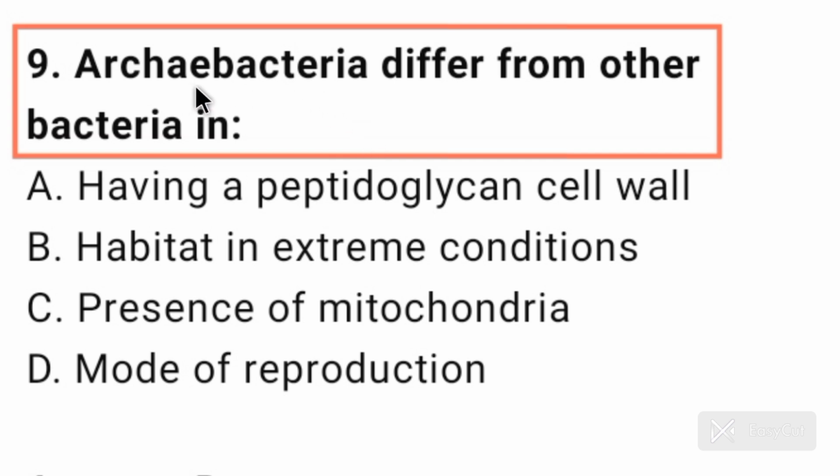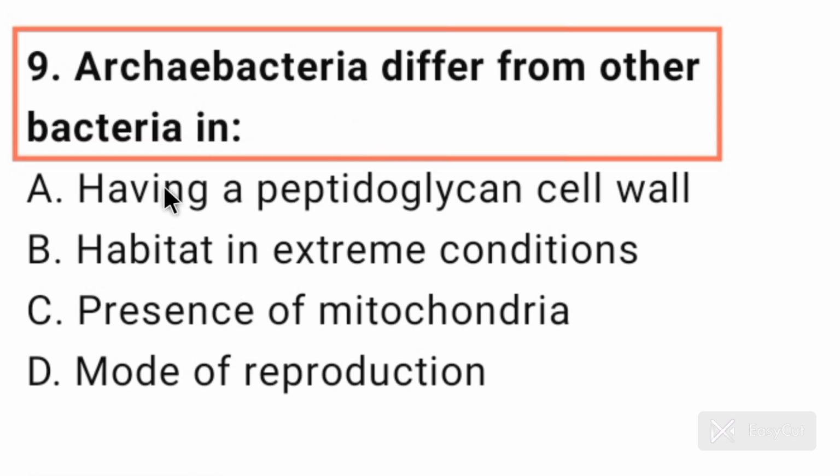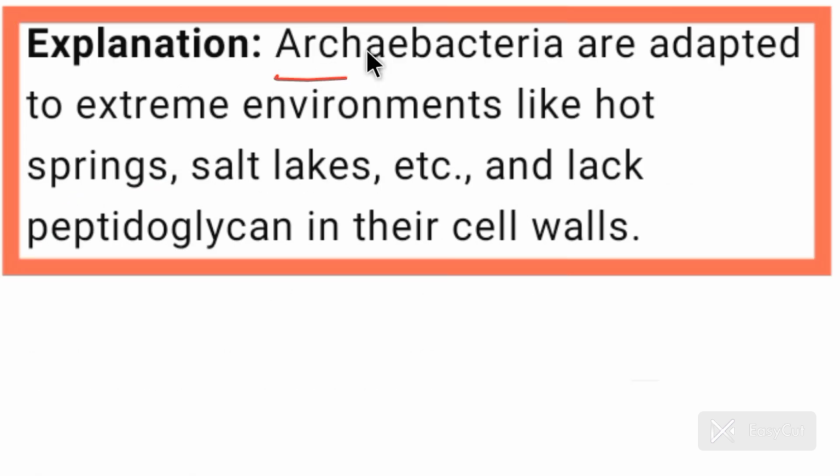Now come to question number 9. Archaebacteria differ from other bacteria. Option B is correct here. Habitat in extreme conditions. Archaebacteria are special since they live in some of the most harsh habitats, such as extreme salty areas, halophiles, hot springs, thermoacidophiles, and marshy areas, methanogens. And archaebacteria are also different from other bacteria in having a different cell wall structure, and this feature is responsible for their survival in extreme conditions. Archaebacteria are adapted to extreme environments like hot springs, salt lakes, and lack peptidoglycan in their cell wall.